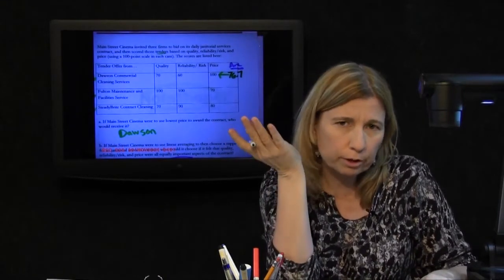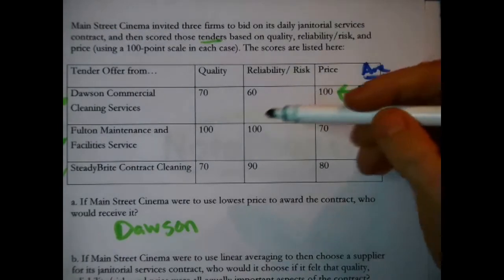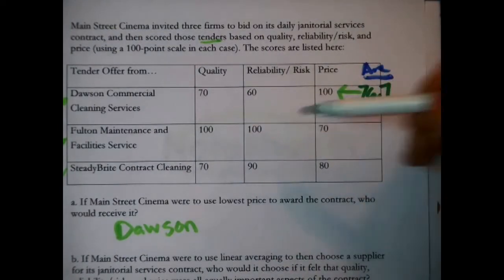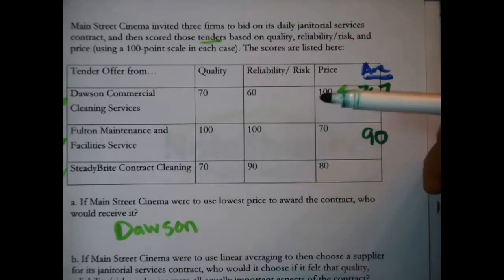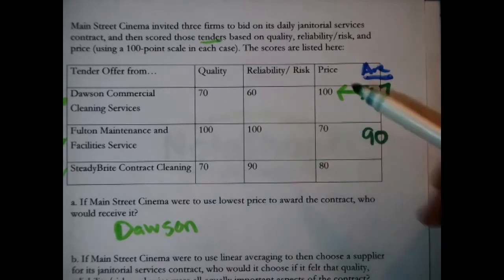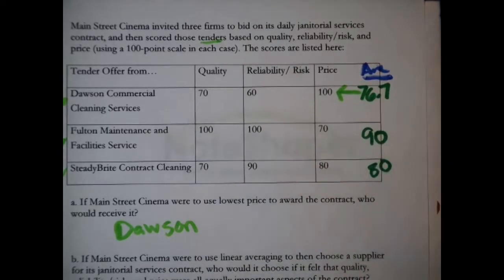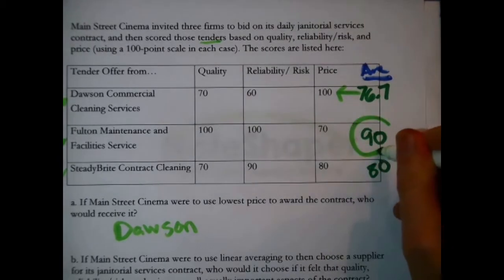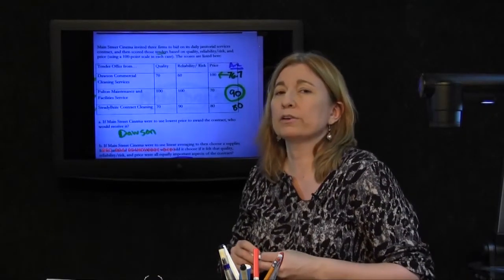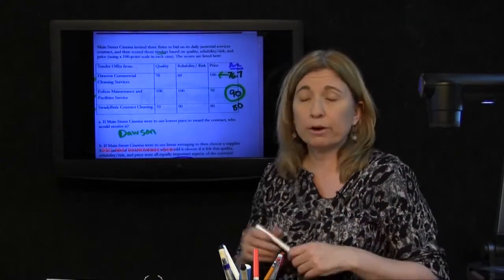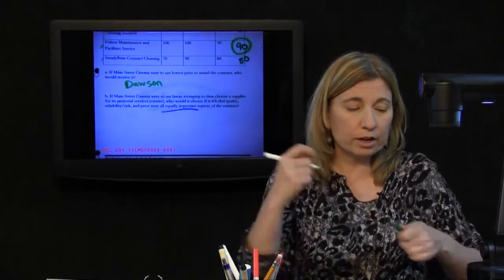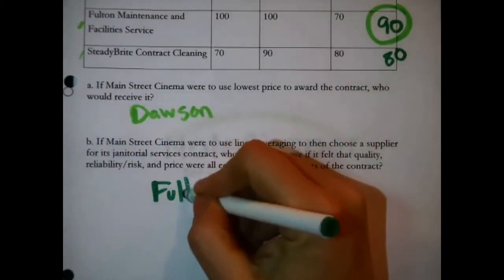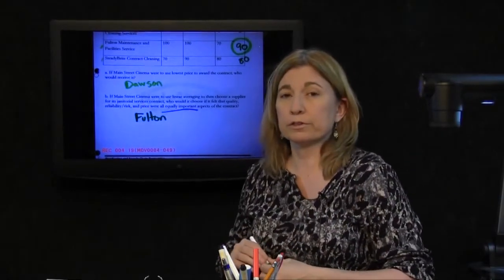As opposed to Fulton Maintenance and Facility Services, 100, 100, and 70, that averages to 90, versus Steady Bright, 70, 90, and 80, that averages to 80. The question is, who would they choose if they felt these were equally important? Meaning, who has the most attractive score with linear averaging? That would be Fulton. So now, instead of Dawson, which was the answer to part A, we're choosing Fulton Maintenance Service.